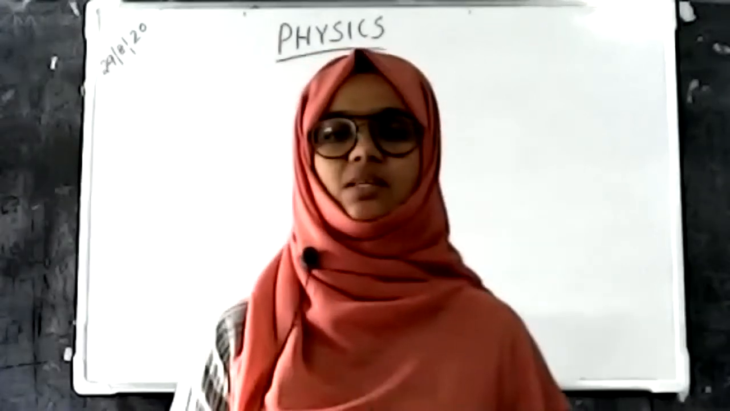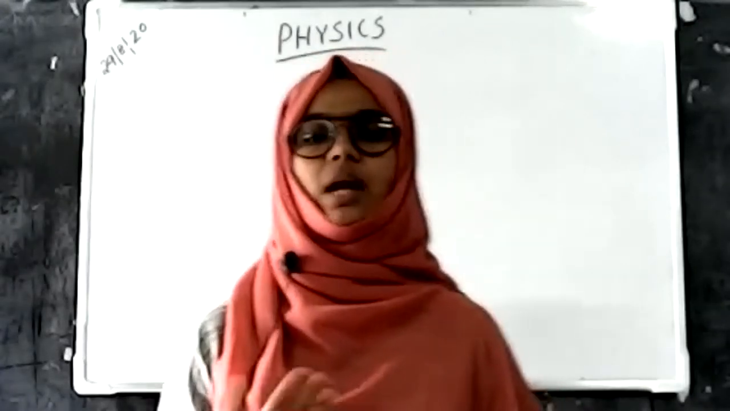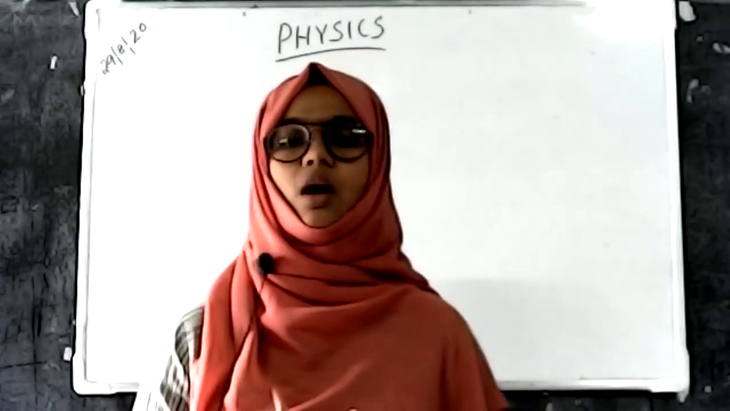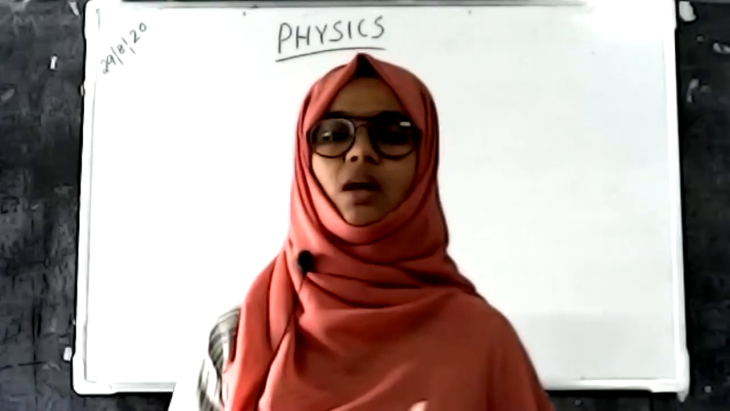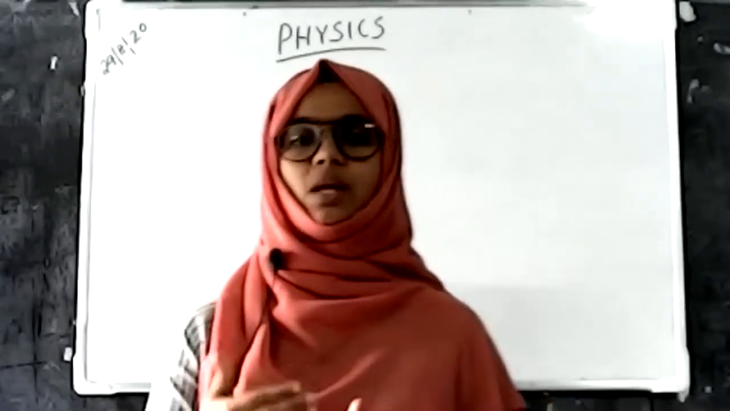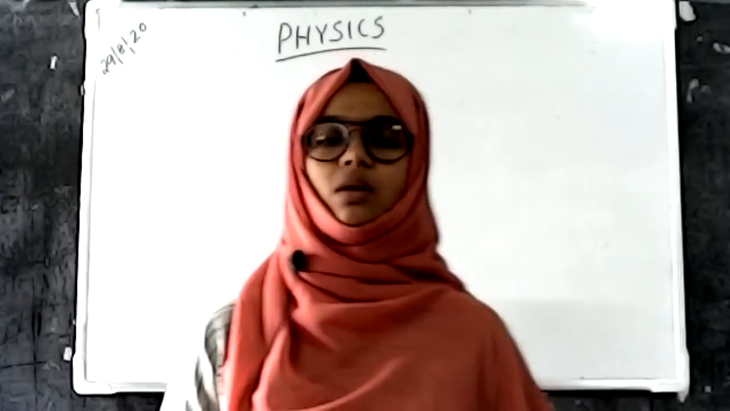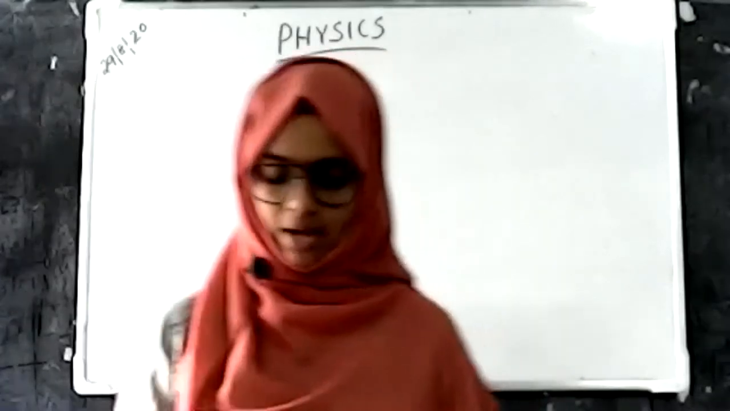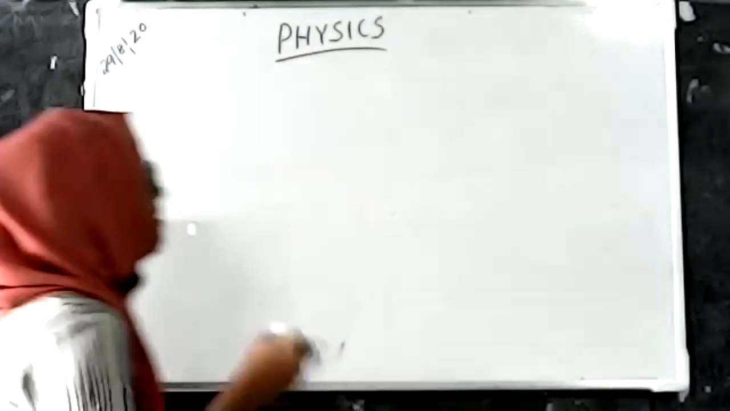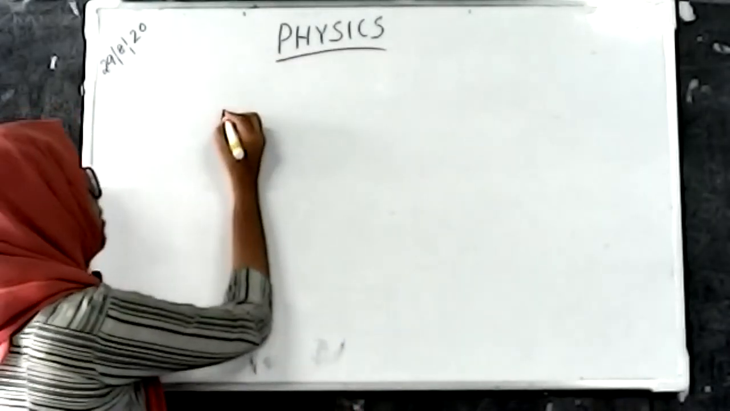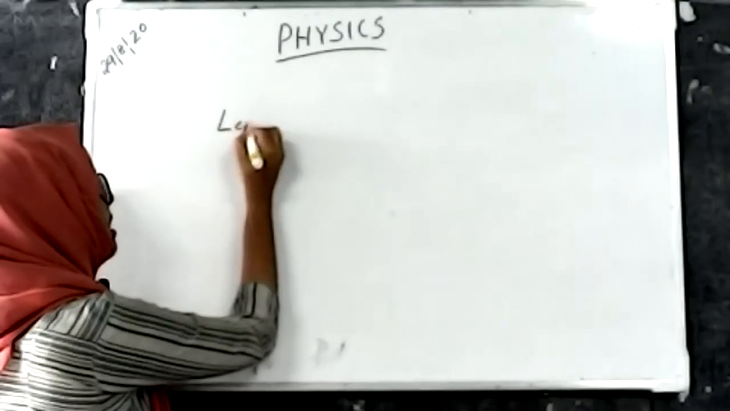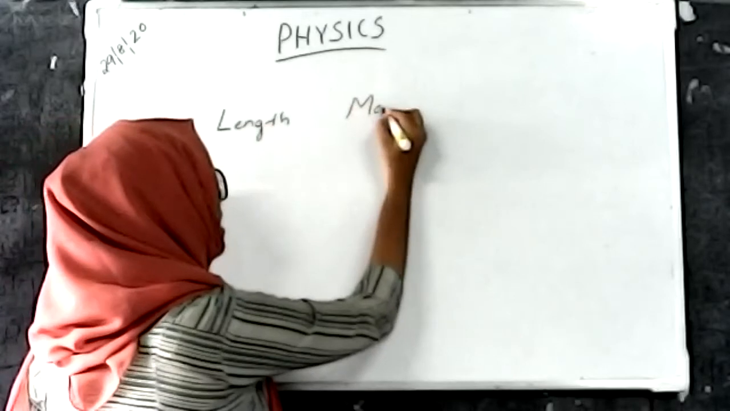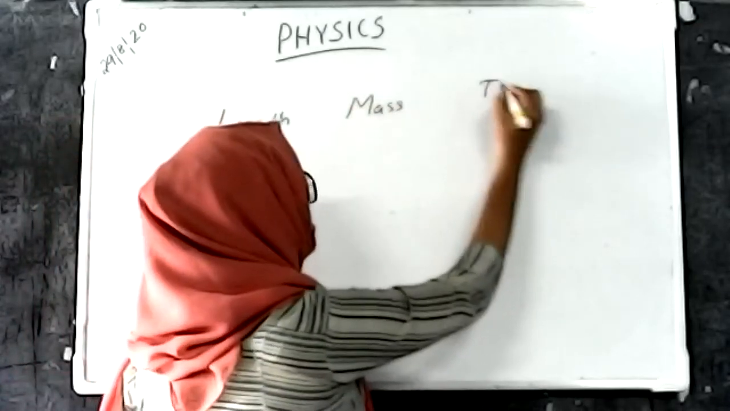In our previous classes, we discussed time, length and mass: how to measure length, how to measure time and how to measure mass, and also the basic unit of mass, length and time. In those classes, three quantities were discussed. The first one is length, the second one is mass and the third one is time.